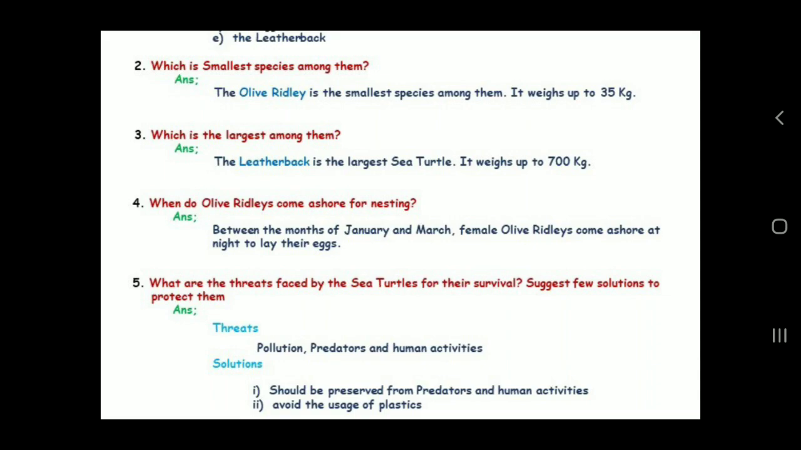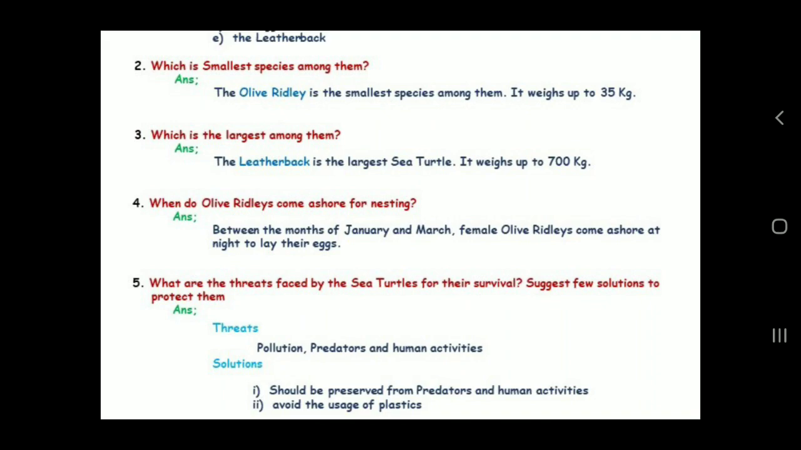So these are the reasons that threaten sea turtles for their survival. So how do we stop them? Okay, if you want the sea turtles alive, what do we have to do? So what is the solution for the problem? Let me see the solutions. The first one, they should be preserved from predators and human activities. Okay, we should save them from predators. We should protect them from the